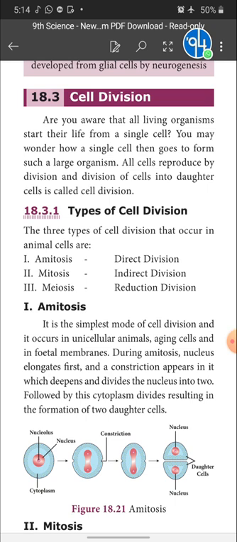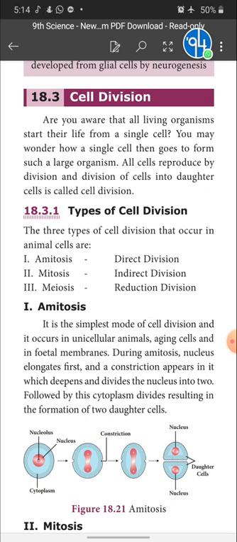When we recall the structure of the cell, the cell is surrounded by the plasma membrane, and inside the plasma membrane the protoplast is present. The protoplast is differentiated into a central nucleus surrounded by cytoplasm. Inside the nucleus, it consists of chromosomes.